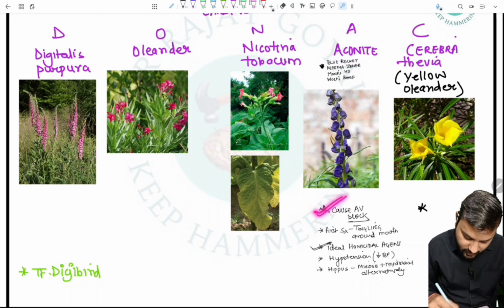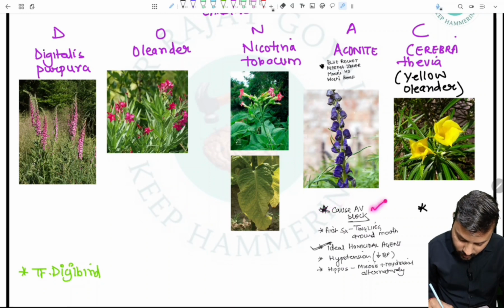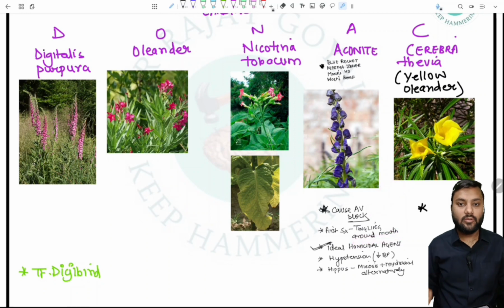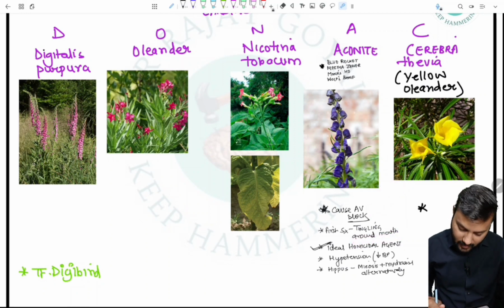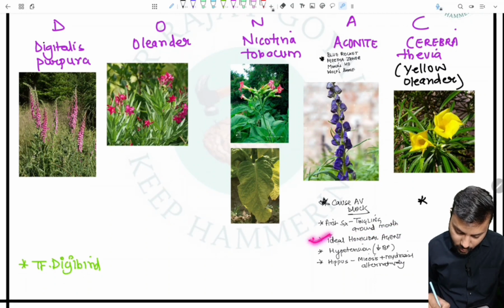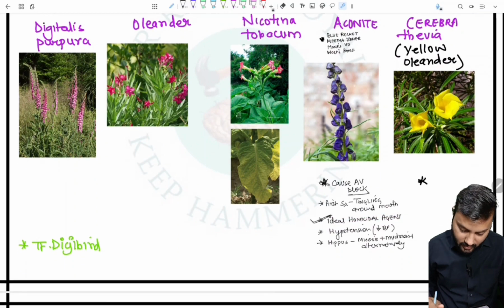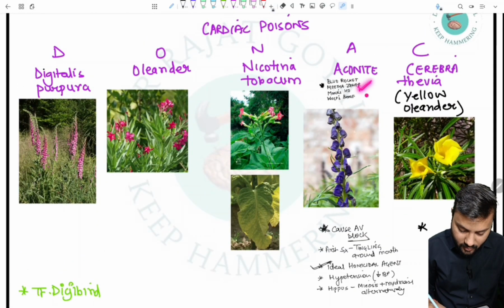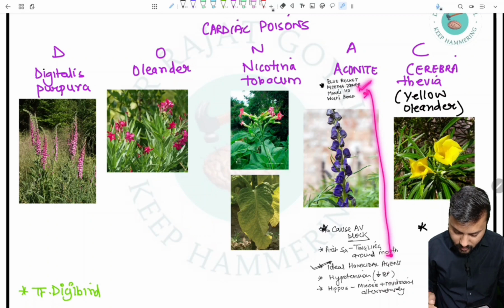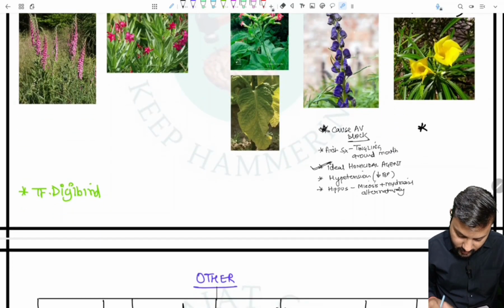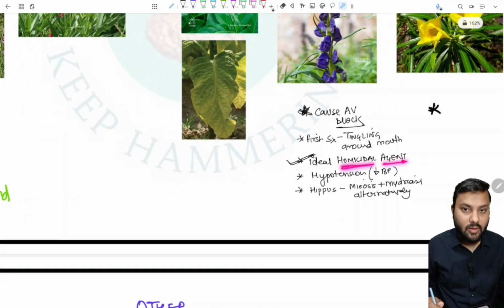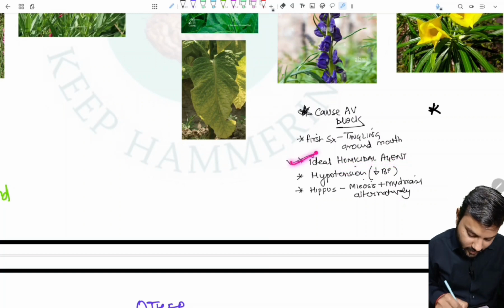And it is a cardiac toxin, so it will cause AV block. The first symptom is tingling around the mouth. So there is tingling around the mouth in the case of aconite poisoning, and it is used as an ideal homicidal agent, and it is also called the mother of poisons. It is a homicidal agent because the taste of aconite is a little sweet.